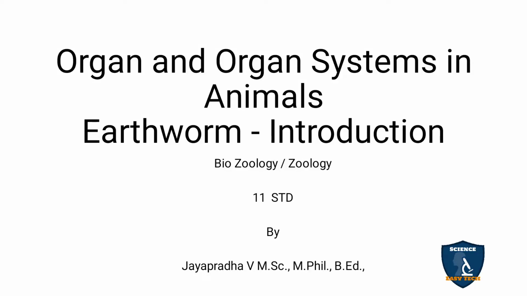We're going to discuss the earthworm, an introduction in organ and organ system of animals. Organ and organ system of animals means here you're going to study the various organs and organ systems, like the digestive system, reproductive system, excretory system, circulatory system and nervous system. So various types of systems are to be studied in each and every animal. The first one we're going to discuss is the earthworm.